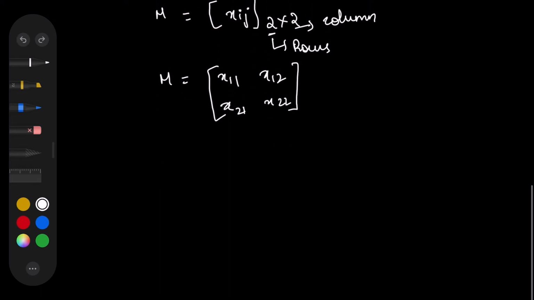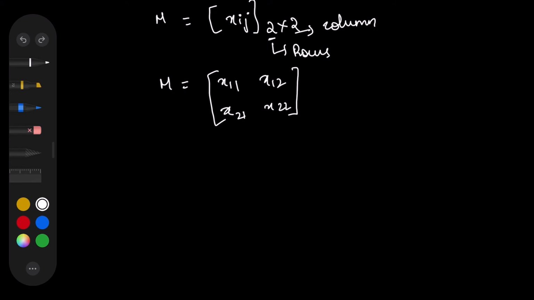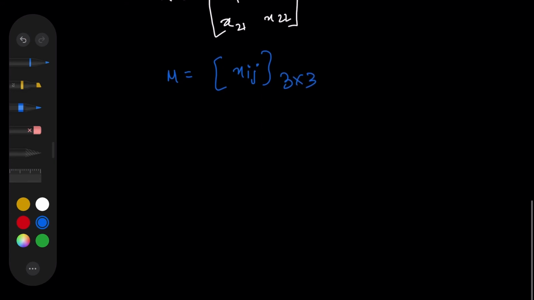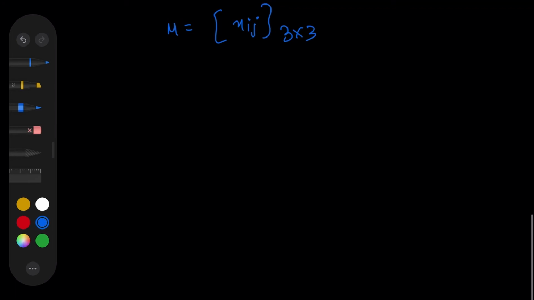If you wanted to represent a 3 cross 3 matrix the same way, you could do it. Let's say M is equal to x of ij, which is a 3 cross 3 matrix. Now it has 3 rows and 3 columns. So try doing it now. The first element will be in the first row and the first column, this element will be in the first row, second column, and this element will be in the first row, third column.